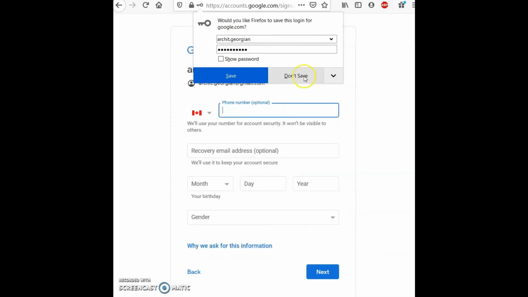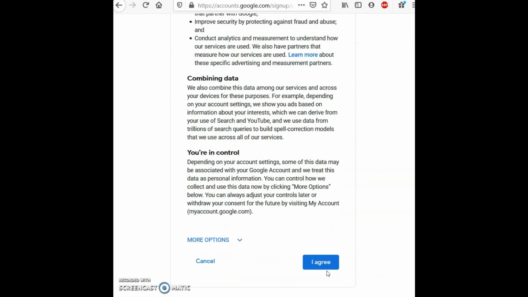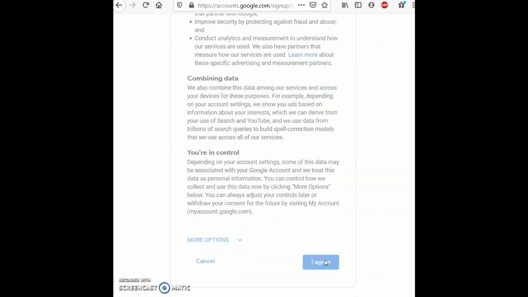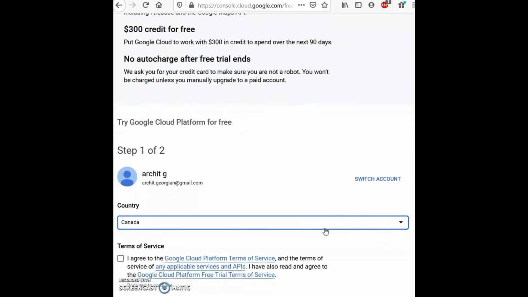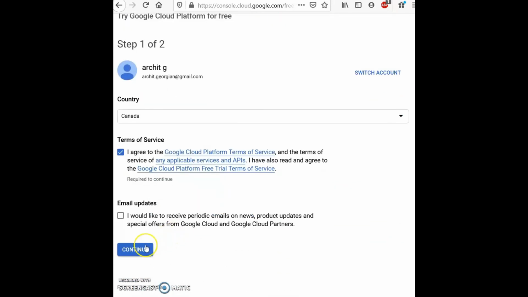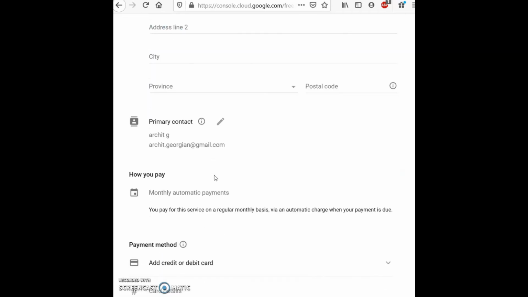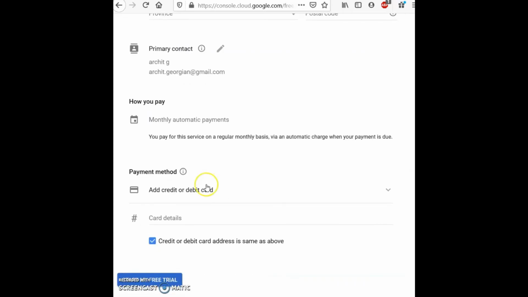Then just go ahead and agree to the privacy terms. So as you can see, here we get a $300 credit for free to use in the next 90 days. So just go through everything carefully and then agree to the terms of service. To move on, we click continue and we fill in some more details here, and you will have to add a credit or debit card in here. But don't worry, you won't get charged.